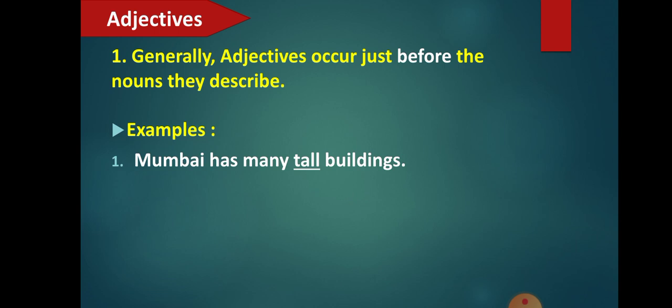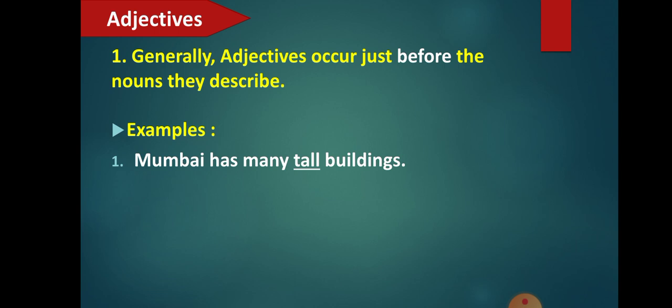So this is an example of the first type, wherein the adjective is placed before the noun it describes. Such adjectives are also called attributive adjectives. It is not mentioned in your grammar book, but I will tell you that if an adjective is placed before the noun, then such adjectives are called attributive adjectives.